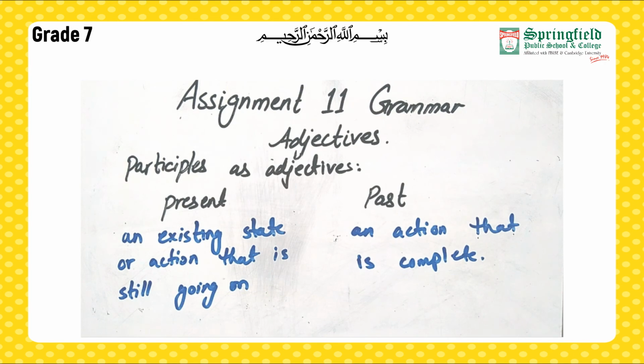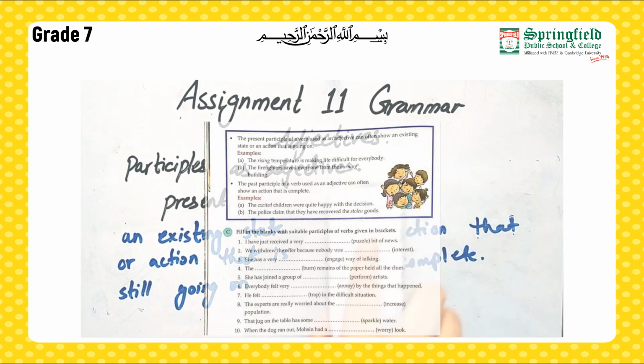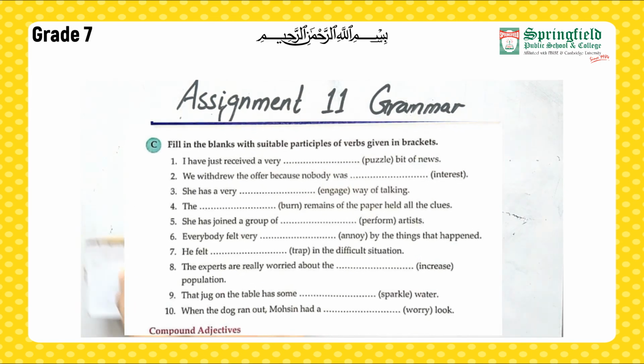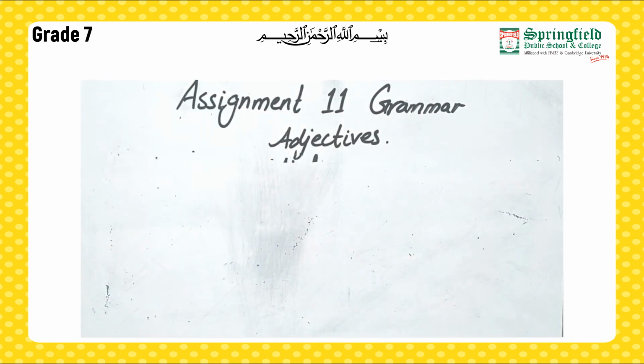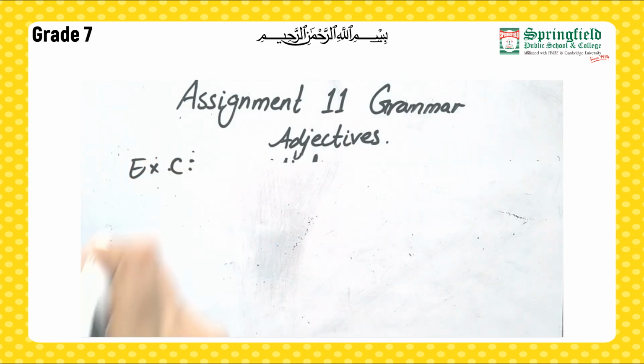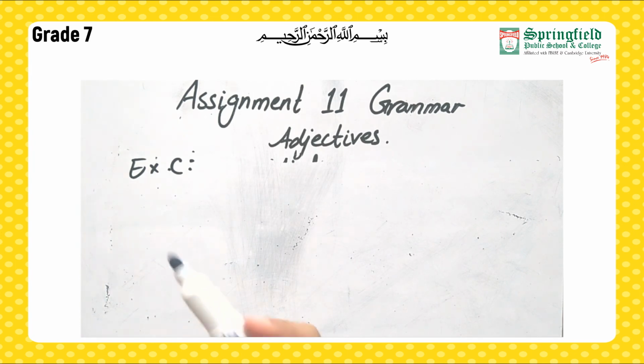Okay, now we move towards our exercise C. In this exercise, you have to fill in the blanks with suitable participles of verbs given in the brackets, right? Words are given in the brackets, you have to put the suitable participles of verbs. I will do the first one for you.